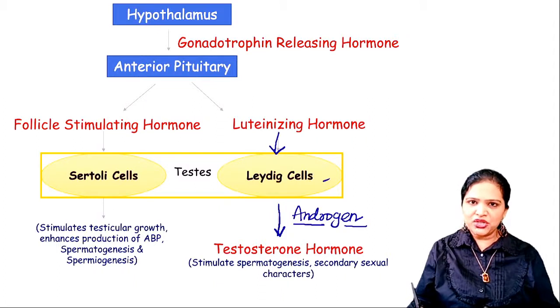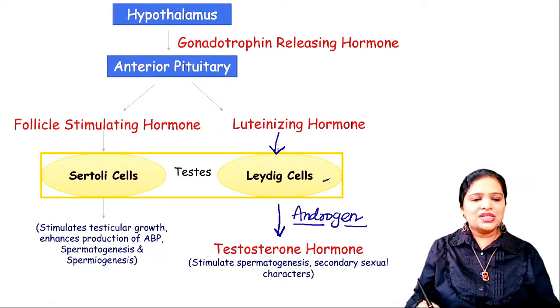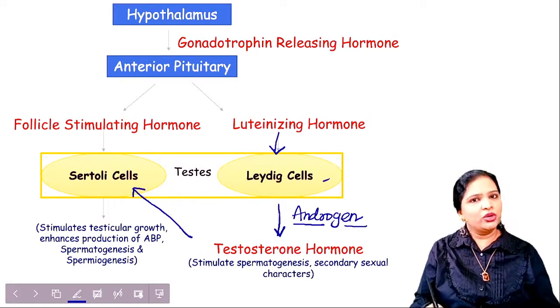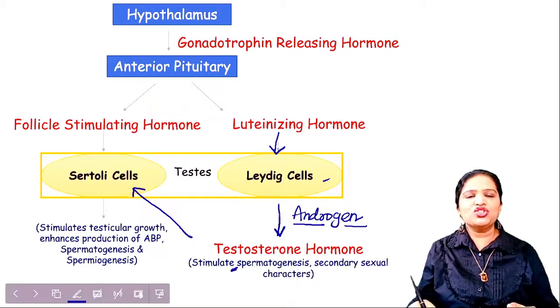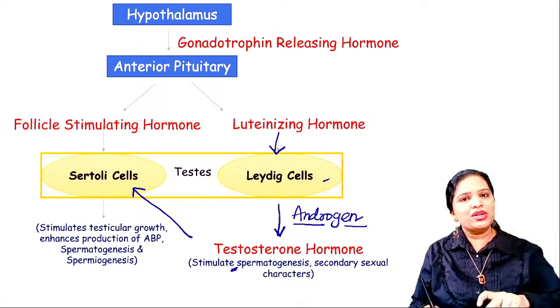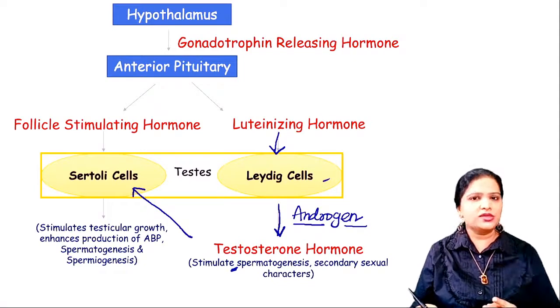So what is the function of the androgen? First, it goes straight and stimulates the Sertoli cell, because androgen is needed for spermatogenesis. Second, it gets released into the blood, and that androgen is essential for the development of secondary sexual characteristics of the boy.